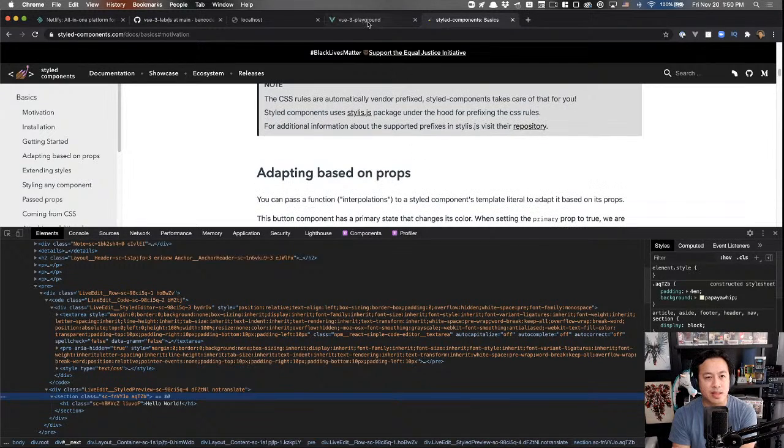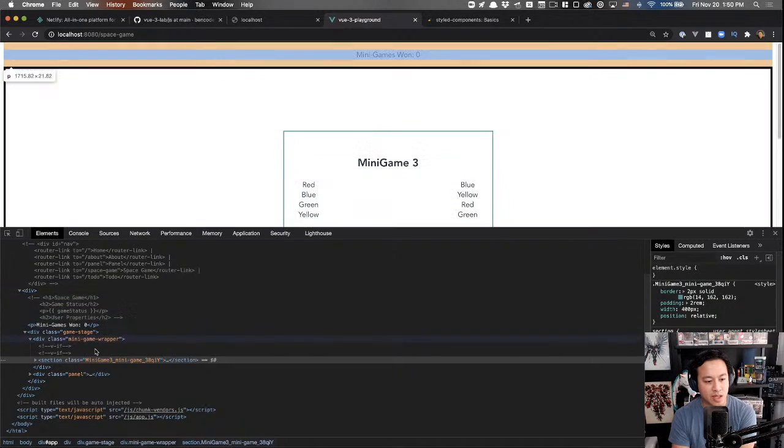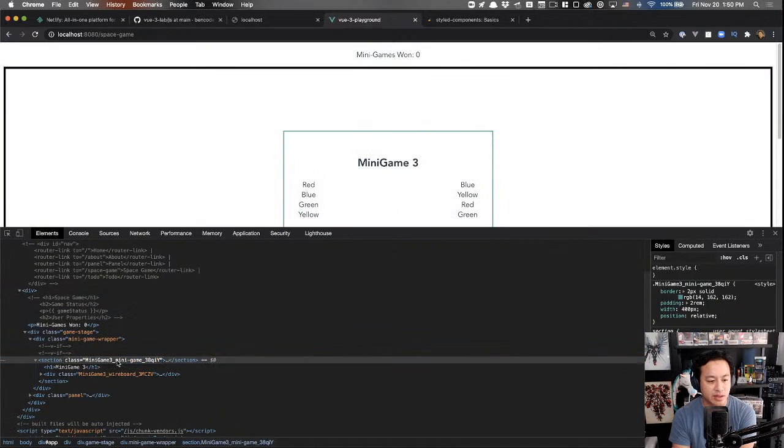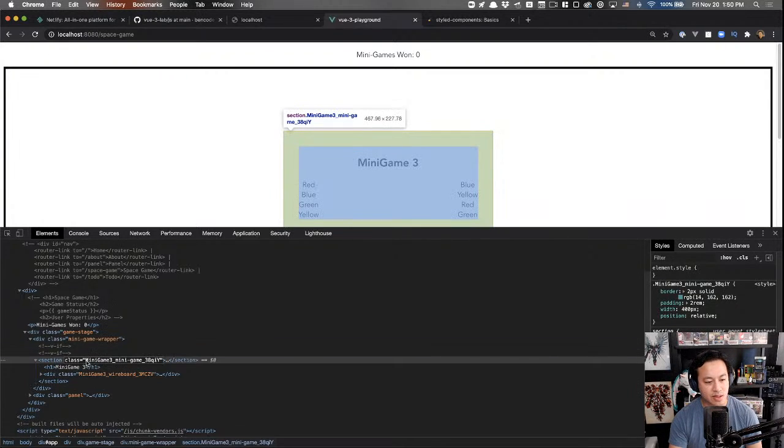At the bare minimum, with this sort of module component, you know that you could find the class name in here. And the fact that I think this is new, to be honest. I don't remember in Vue 2 doing this. The fact that it's prepending the component name is actually pretty interesting because that means you actually have some predictability with the name. Whereas I think in the past it was just the class and then the unique ID. So theoretically, if you had a generic CSS class like button, then you could never figure it out. But now that we have the component name appended as part of the styled modules, I think that's really cool. So whoever made that decision on the team, kudos to you. I like that a lot.